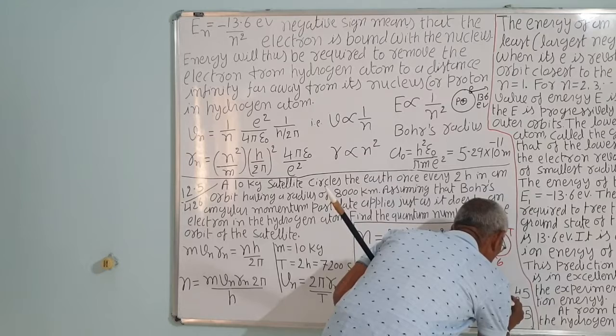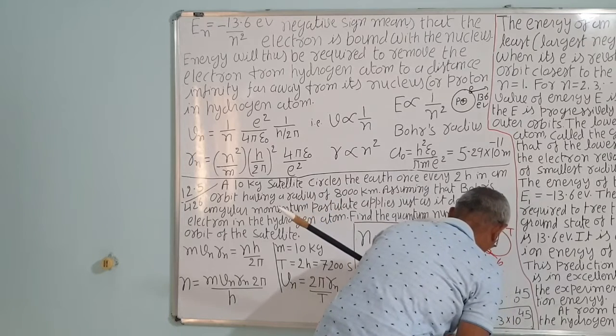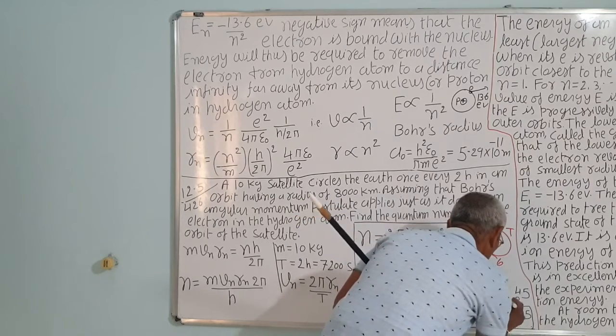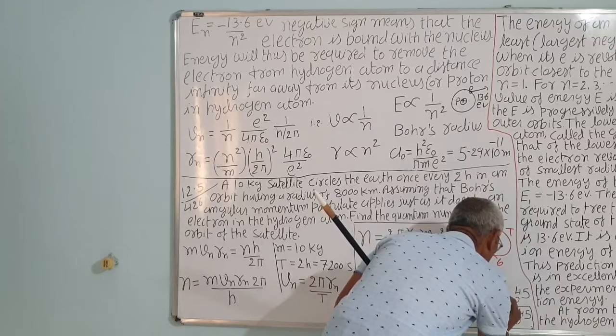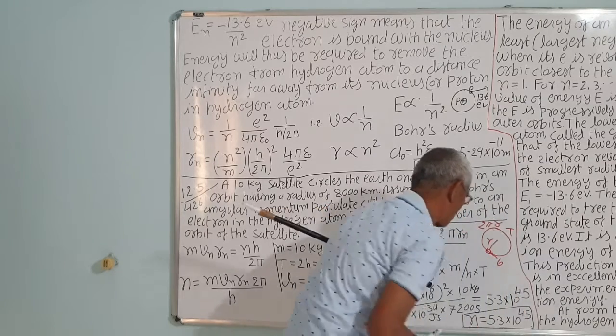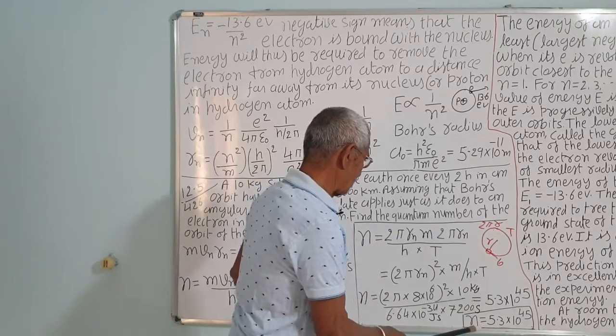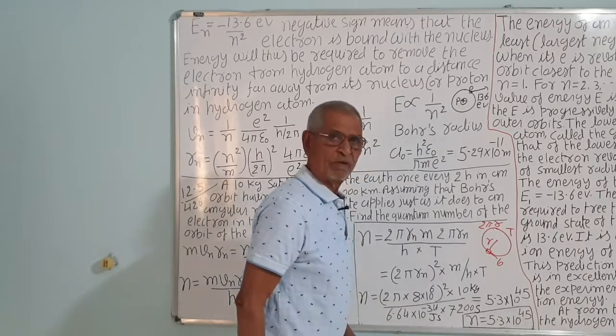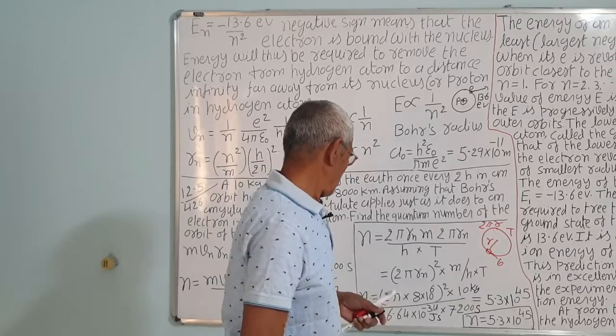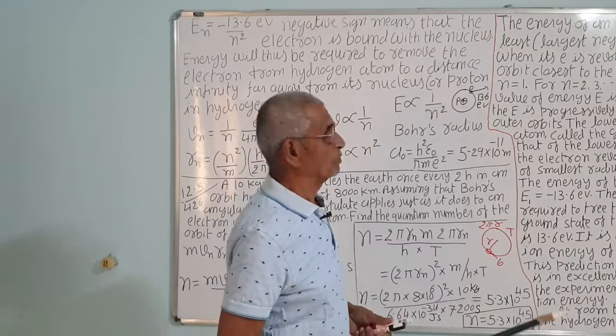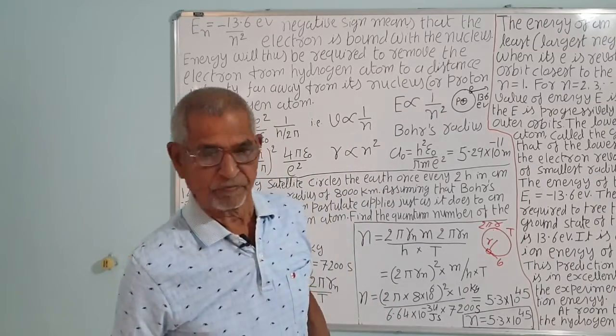This quantum number is very high, that is according to the classical theory, 10 raised to power 45. So 5.3 into 10 raised to power 45. It's a very high number due to the classical theory.